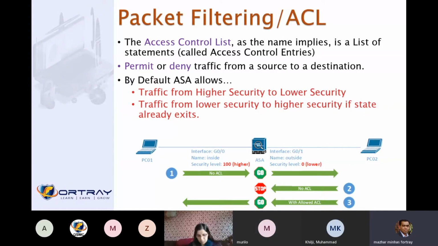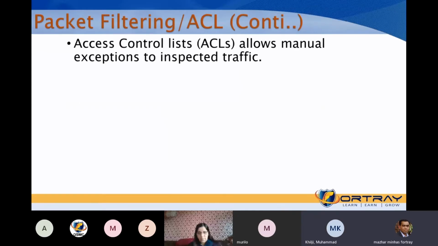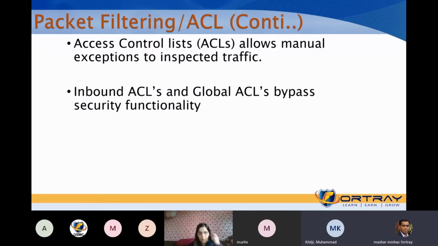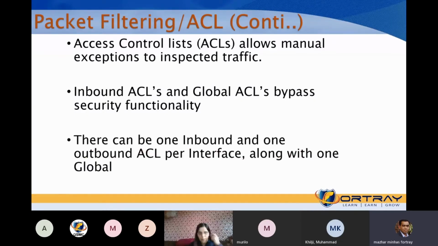Now you understand not all traffic is inspected by default. So an access list allows manual exceptions for inspected traffic. An inbound access list or global access list bypasses security functionality. There can be one inbound and one outbound access list per interface.